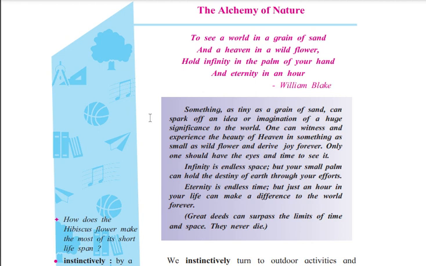It is written by William Blake. These four lines are written by William Blake. To see a world in a grain of sand, and a heaven in a wildflower. The first line is saying that we can see the world in a grain of sand. Everyone knows beach sand. We can see the world in it. And the heaven in the wildflower: there is a flower and we can see heaven in it.